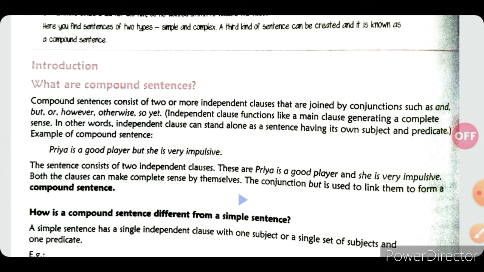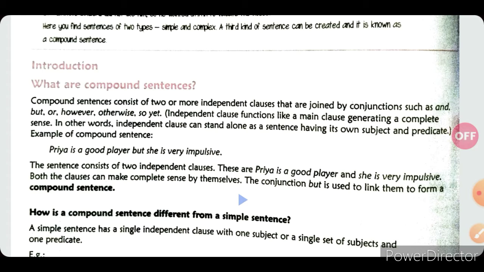Independent clauses function like a main clause, generating a complete sense. In other words, an independent clause can stand alone as a sentence, having its own subject and predicate.